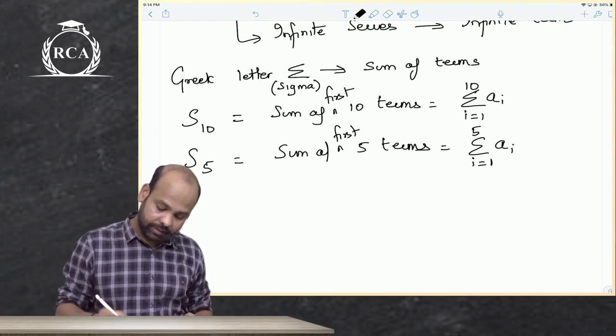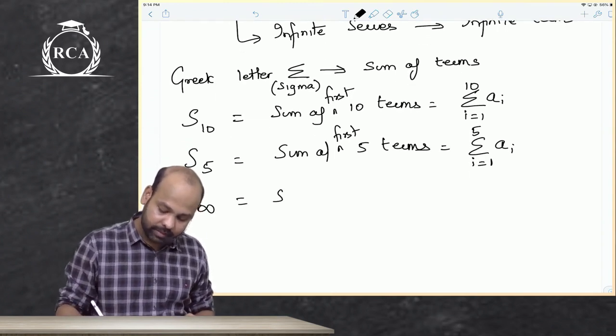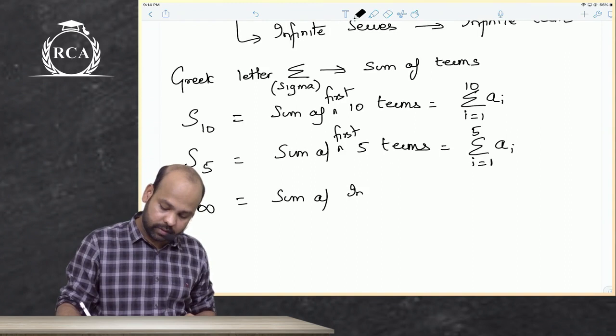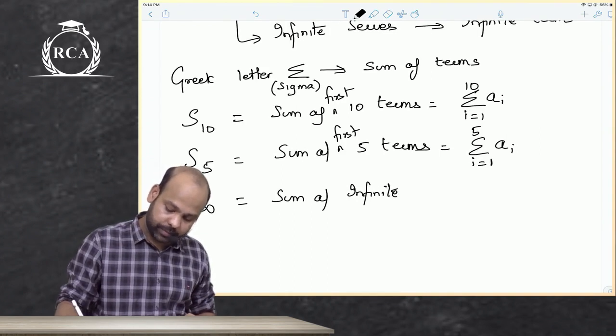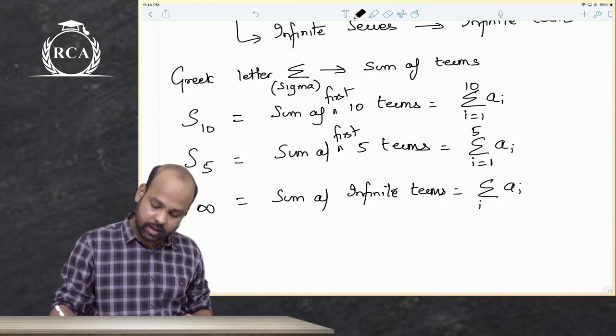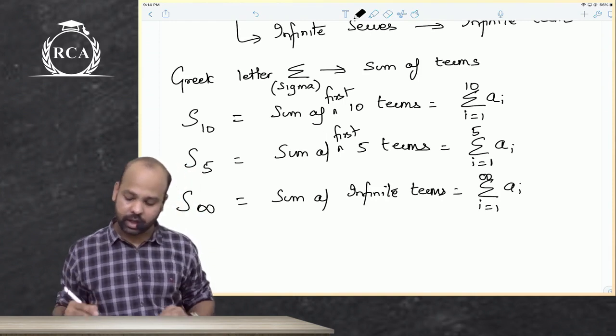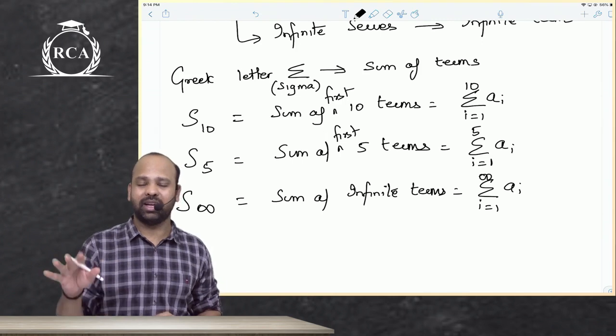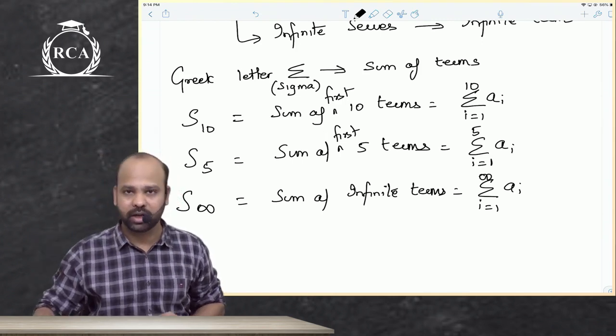If I write it like this, it means sum of infinite terms. So when you write sum of infinite terms, it is i equals 1 till infinity. a1, a2, a3, a4, so on till infinity as such, guys.